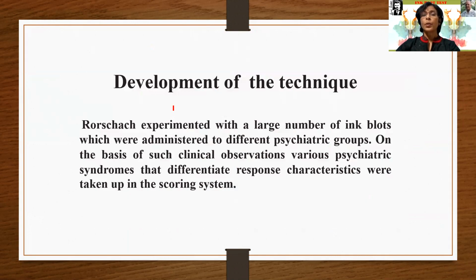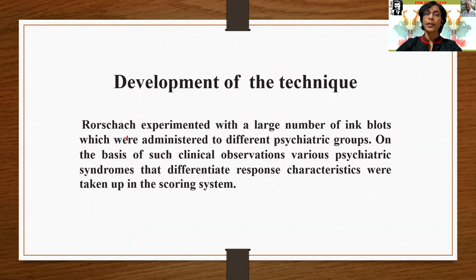Okay, so development of the technique. How does that technique develop? Rorschach experimented with a large number of ink blots which were administered to different psychiatric groups. On the basis of such clinical observations, various psychiatric syndromes that differentiate response characteristics were taken up in the scoring system.